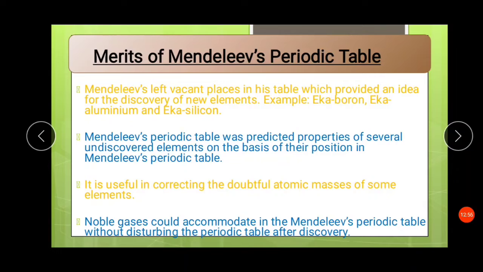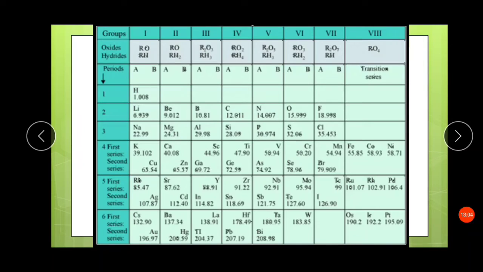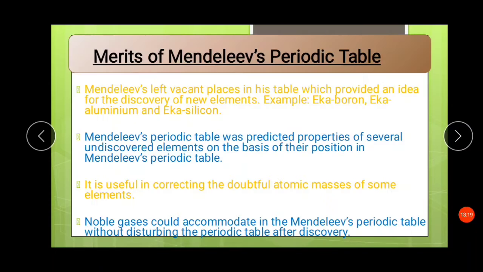Noble gases could be accommodated in Mendeleev's periodic table without disturbing it after their discovery. When Mendeleev's periodic table was formed, noble gases were not discovered. See, you cannot find any space for noble gas. So when the noble gases were discovered later on, they were easily fitted into this table.